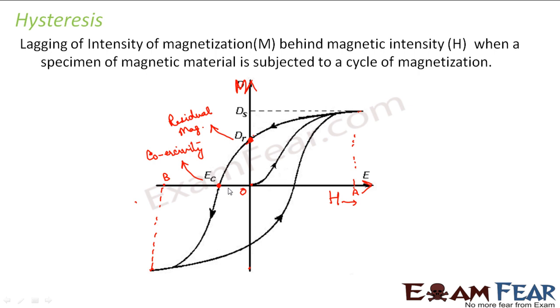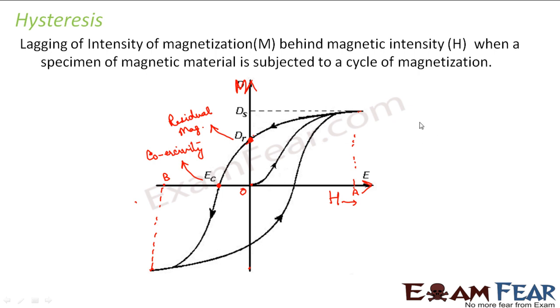First H increases, then M increases, then H decreases to 0, after that M decreases to 0. So basically M always lags behind H. So this entire cycle is called the cycle of magnetization. This curve is known as the hysteresis curve, and these 2 points are very important. They are known as retentivity or residual magnetism.